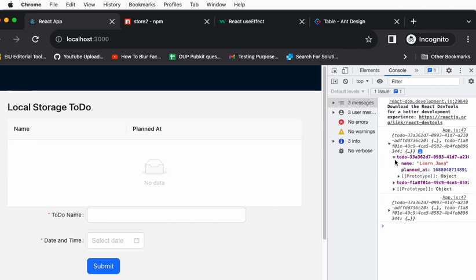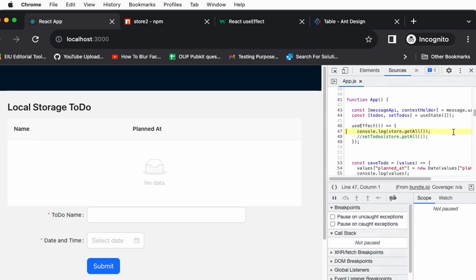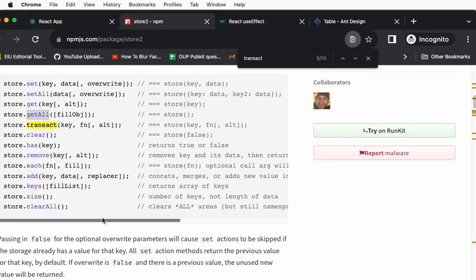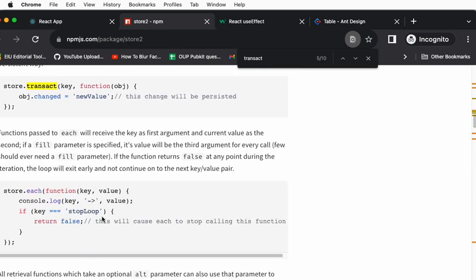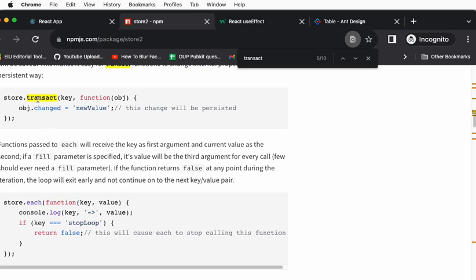So we basically get the JSON. This is not giving an array. Rather, it is giving a JSON. All right, so can we then use something like this?